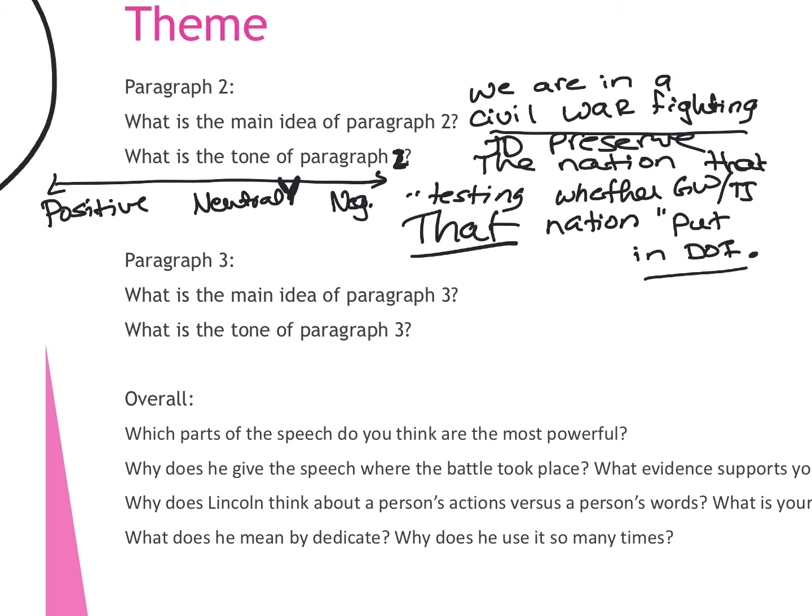It is rather for us to be here dedicated to the great task remaining before us, that from these honored dead we take increased devotion to that cause for which they gave the last full measure of devotion. That we here highly resolve that these dead should not have died in vain, that this nation, under God, shall have a new birth of freedom.